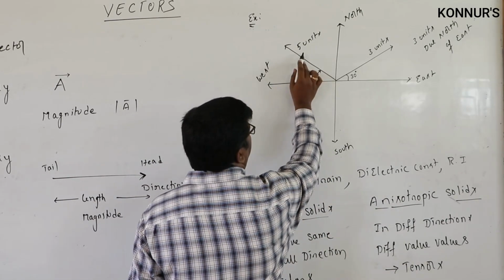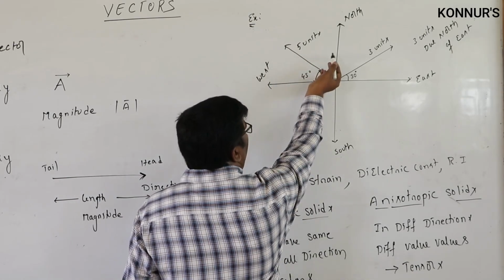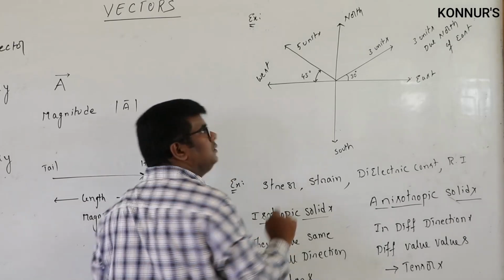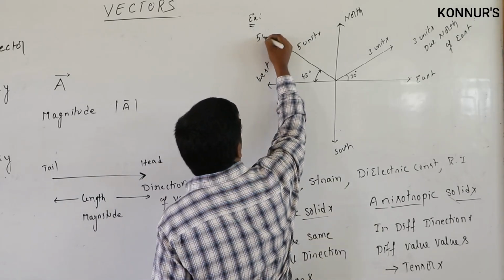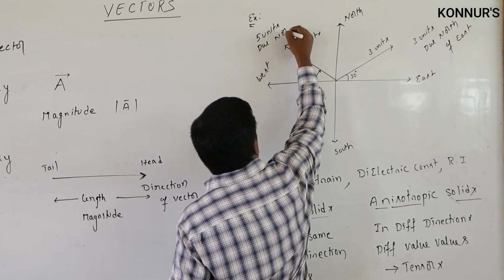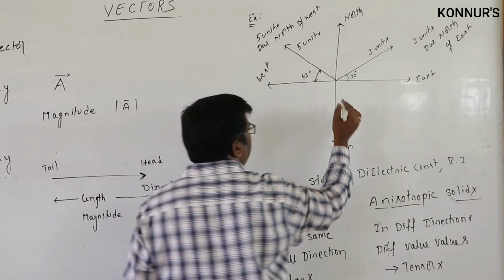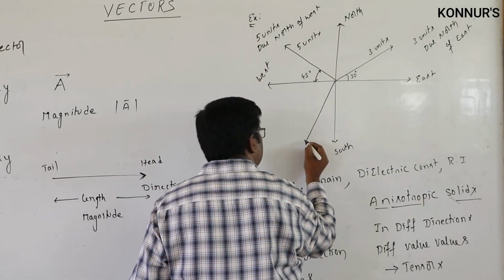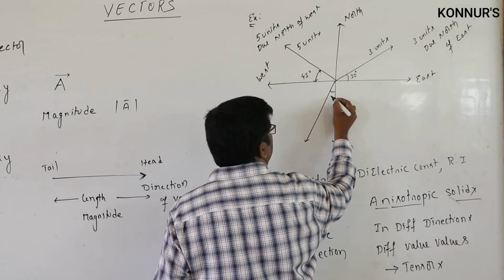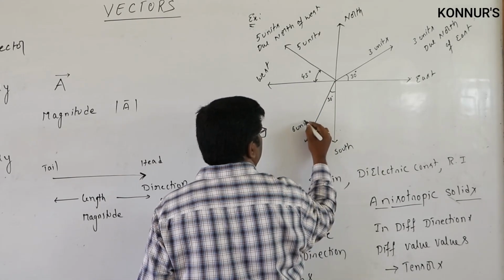This is a vector of 5 units magnitude, and its direction is due north of west. It is 5 units due north of west. Or else if you have one more vector like this, it is some 30 degrees, 6 units.